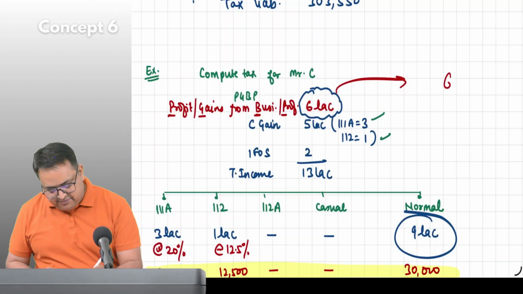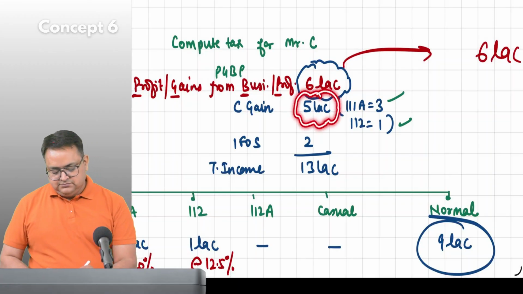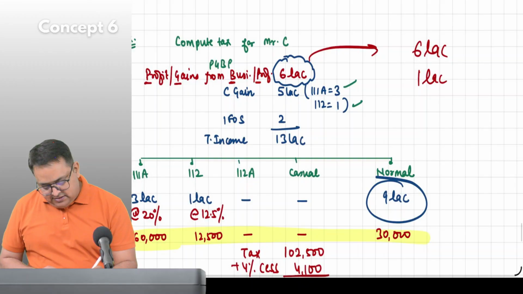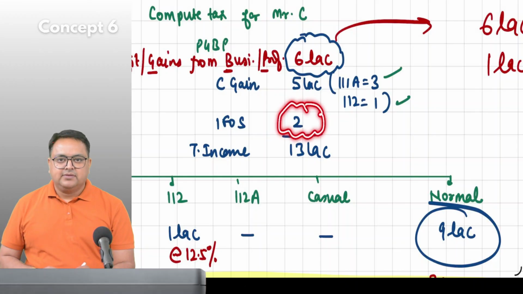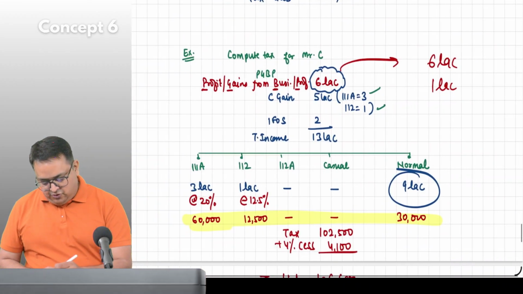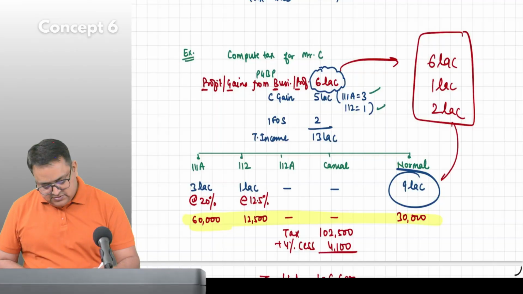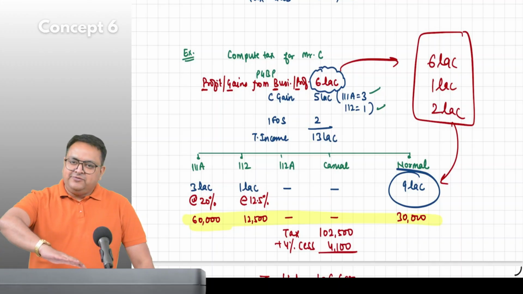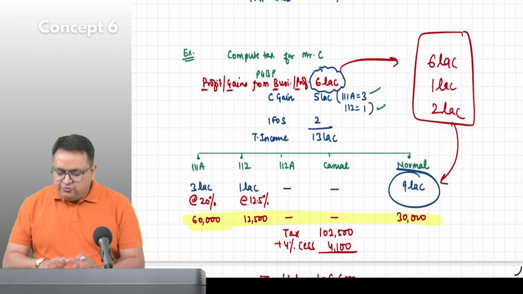How much is normal from this 5? 1 lakh. That 1 lakh. Okay. Is this IFOS special or also normal? Normal, 2 lakh. Guys, you got this 9 lakh or not? Yes, sir. You don't have to do this way. You have to simply do the balancing figure. This is how you are getting it, but you don't have to do it this way.